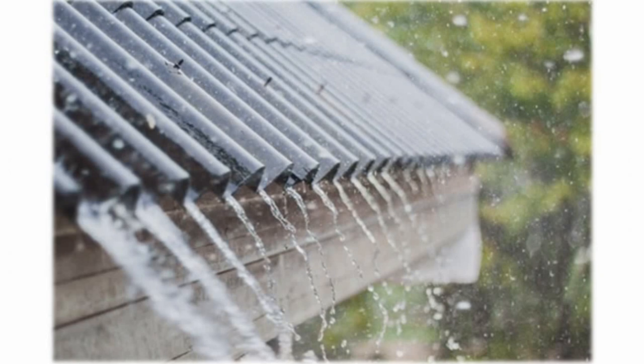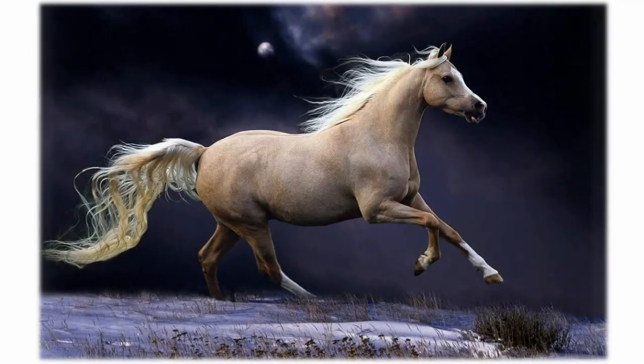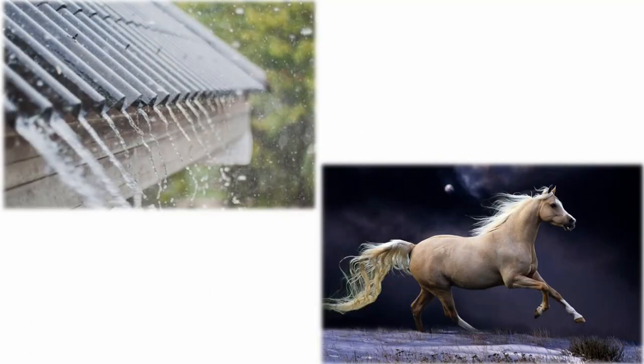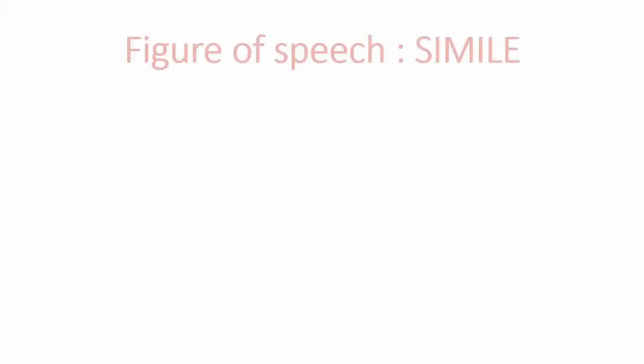The poet is comparing the sound of the roof to the footsteps of running horses. Here there is a comparison. The poet is comparing one thing to another. This figure of speech is known as simile.